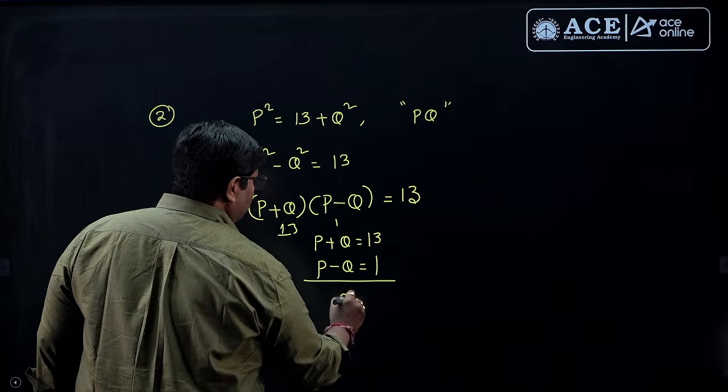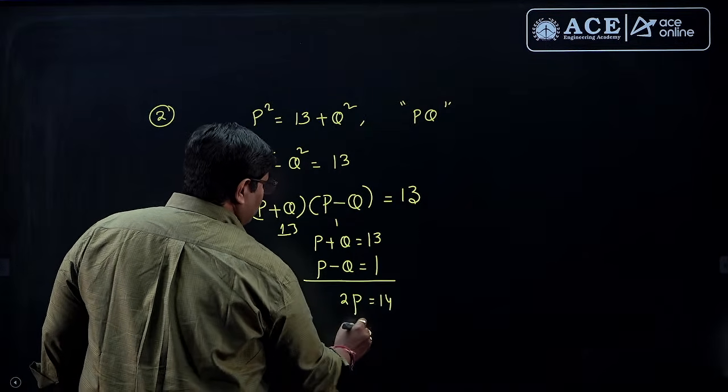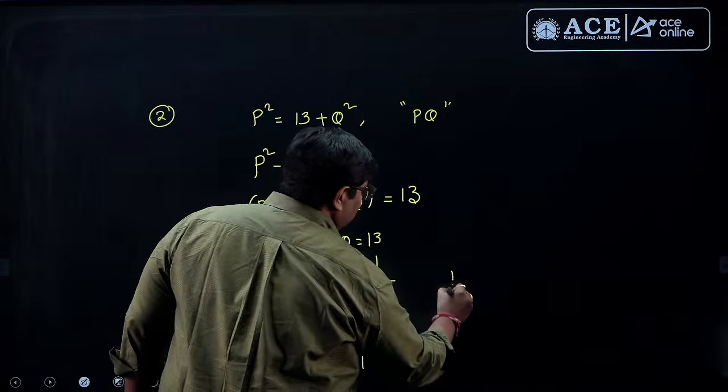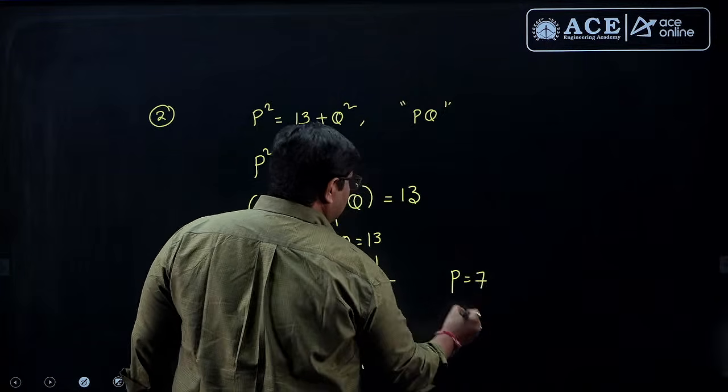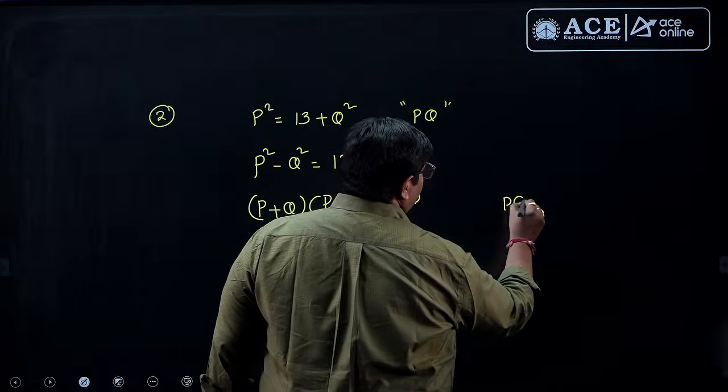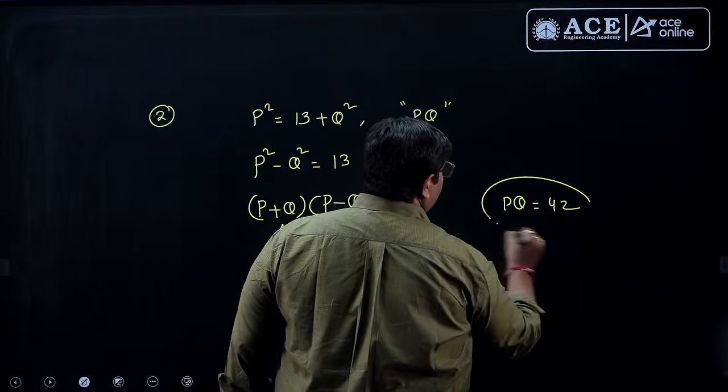So you can simplify: 2P is equal to 14, P is equal to 7. P value 7 means automatically Q value 6. I want the product of those two numbers, P and Q. 42 is the answer.